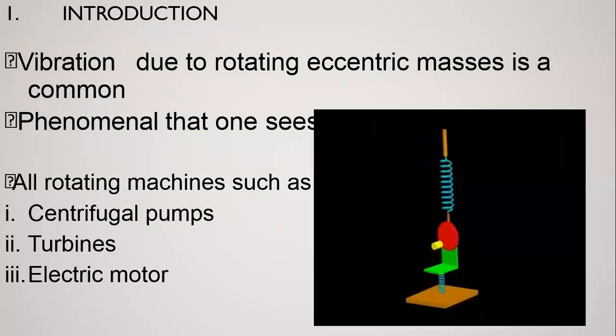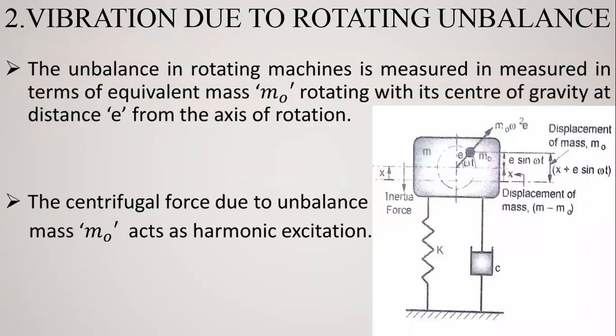the force generated due to rotating eccentric masses is a common phenomenon, right? In machines such as centrifugal pumps, turbines, and electric motors, the unbalance in rotating machines is measured in terms of an equivalent mass m0, rotating with its center of gravity at a distance e from the axis of rotation, right?